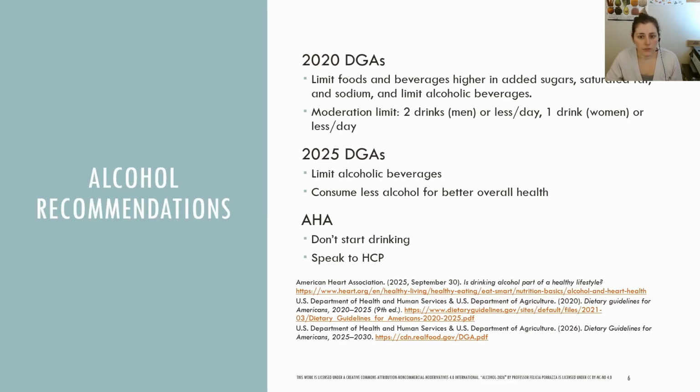The recommendations for alcohol consumption vary slightly between the 2020 and 2025 guidelines. However, the general theme is the same. Let's explore this more. The 2020 DGAs say limit foods and beverages higher in added sugars, saturated fat, and sodium, and limit alcoholic beverages. It is noted that adults of legal drinking age can choose not to drink or to drink in moderation by limiting intake to 2 drinks or less in a day for men and 1 drink or less in a day for women.